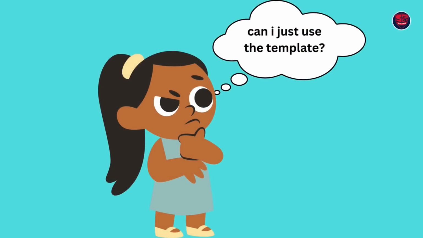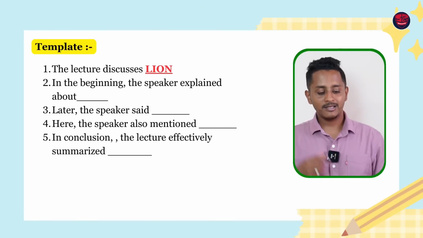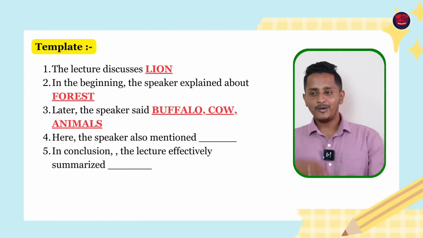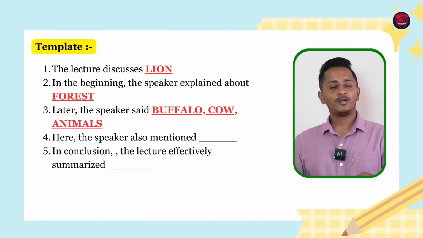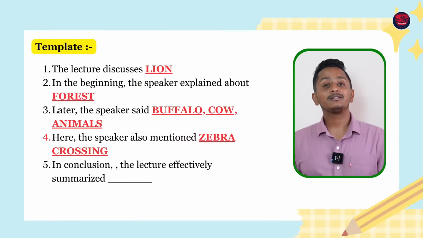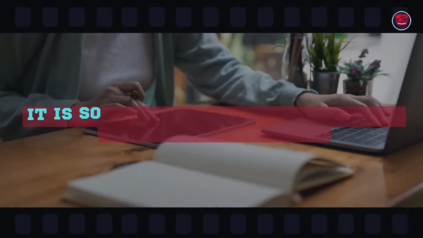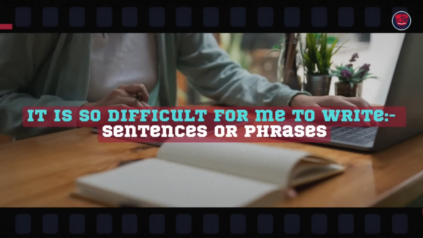But what about keywords? Can I just use the template? The lecture discusses lion. In the beginning, the speaker explained about forest. Later, the speaker said buffalo, cow, animals. Here, the speaker also mentioned zebra crossing. In something like this, can I just put keywords and finish it off? Because it is so difficult for me to write sentences or phrases.